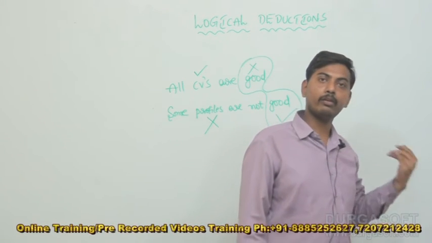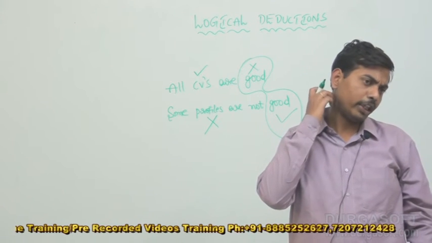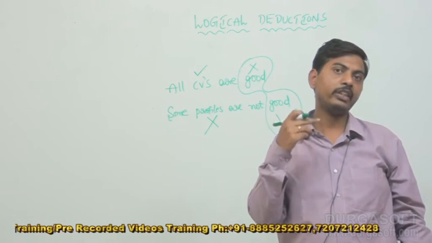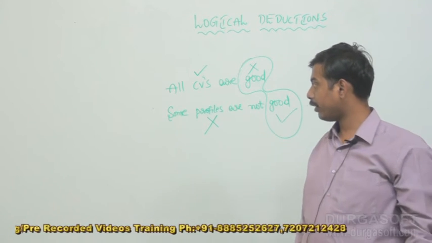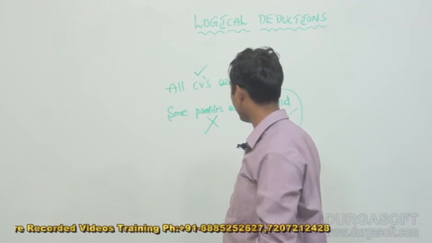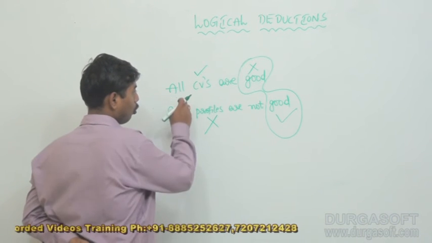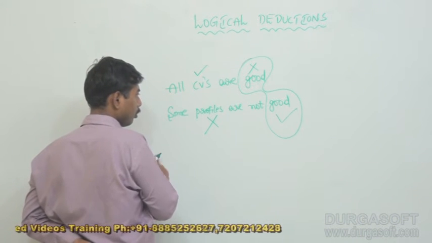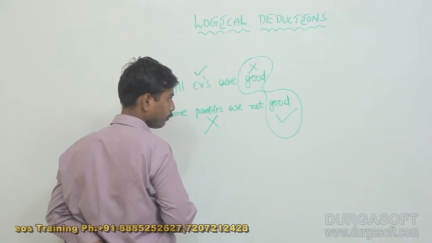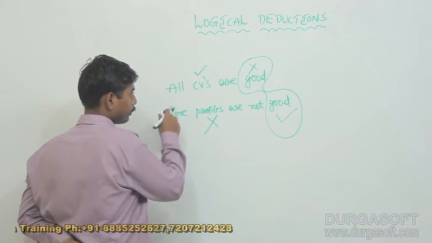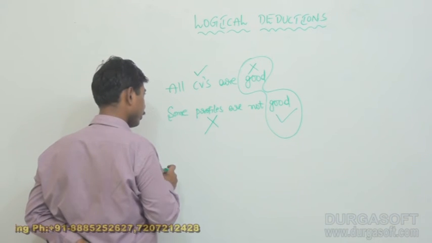The reason is, if any one of the statements is negative, then the conclusion is also negative. That is what we have seen in the rules and regulations during our discussion. So let me check here what possibilities we have to draw a conclusion. Obviously particular negative, right?